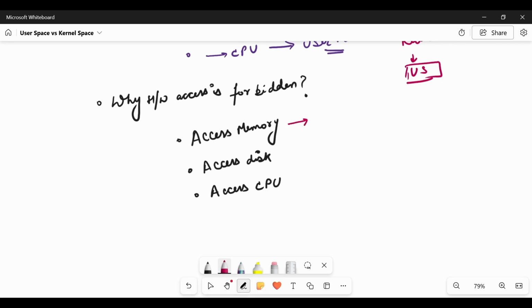So memory access has been forbidden to prevent data theft. Disk access has been forbidden to prevent corruption. And CPU access has been forbidden to prevent system crash.